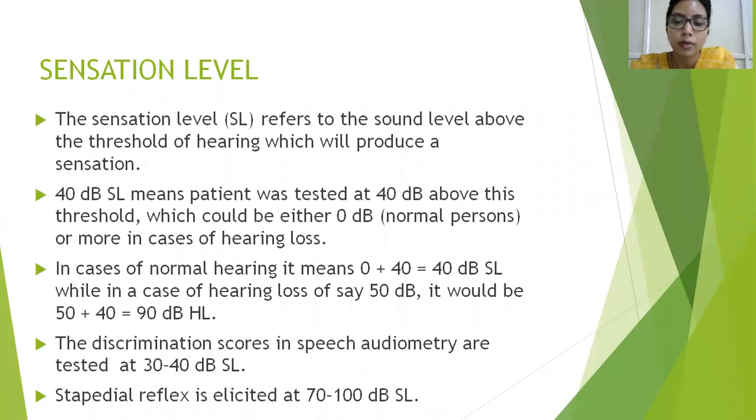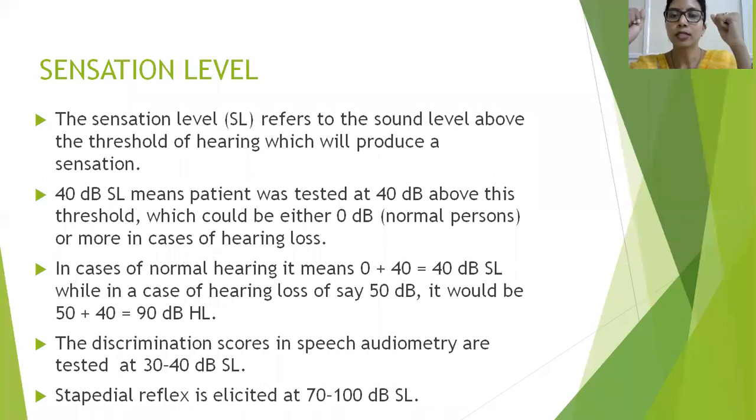For example, let's take two patients. The patient on my right has a hearing threshold of 10 decibels for, let's say, a 500 hertz pure tone, and the patient on my left has a hearing threshold of 30 decibels.